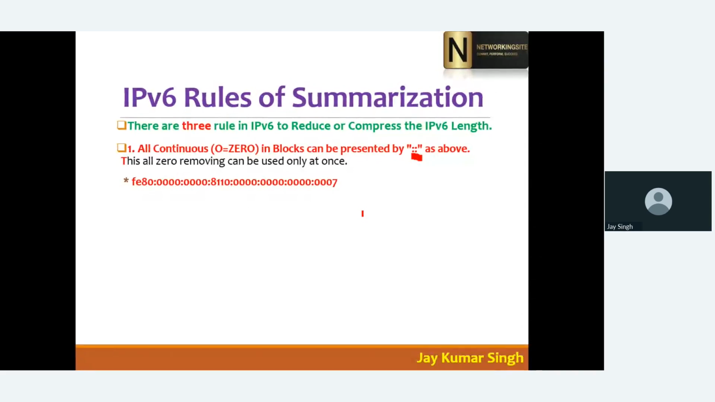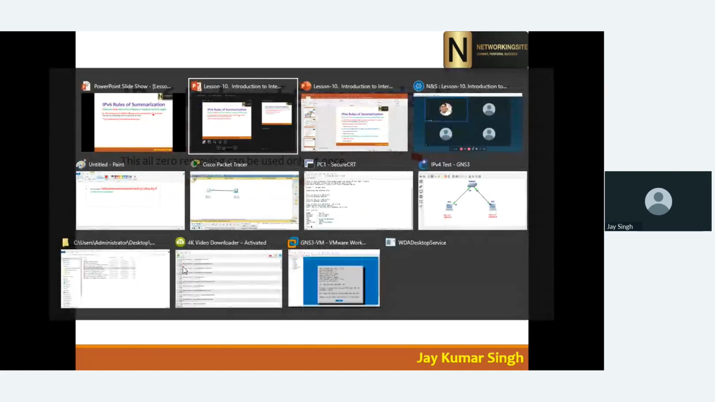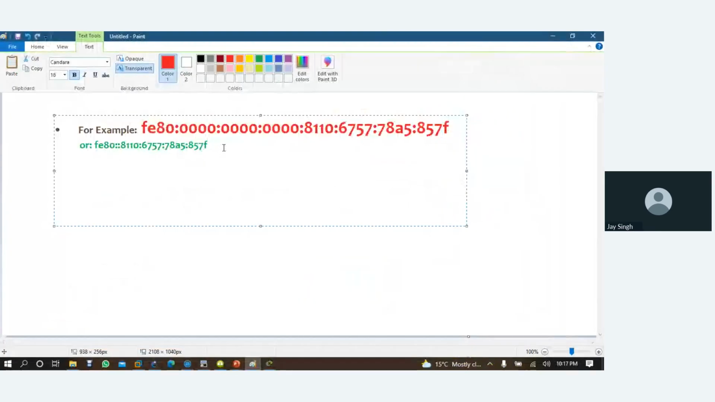See, if I'm writing any IP address, let me come to this example. Suppose I want to reduce this one, for example. So I can use FE80.